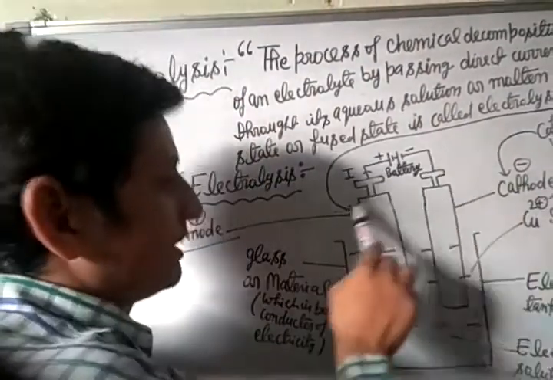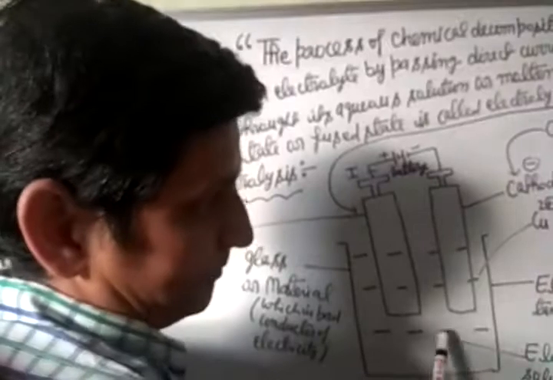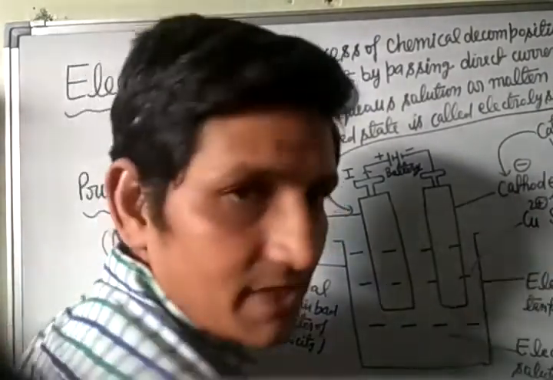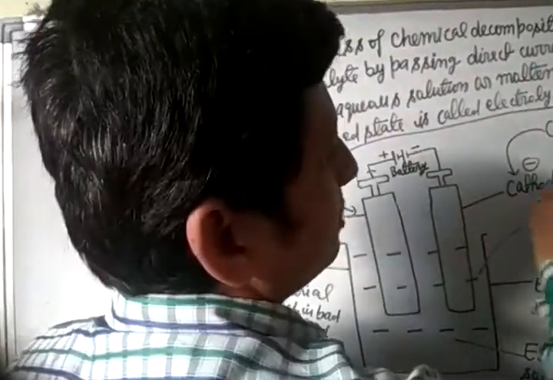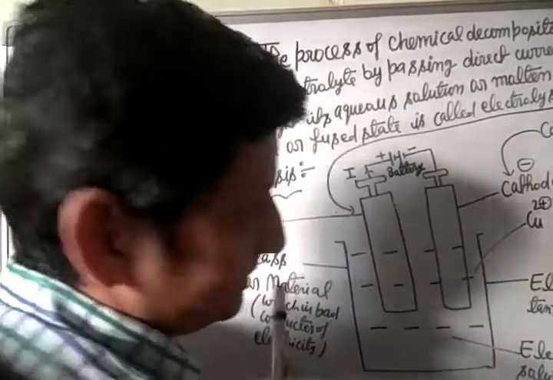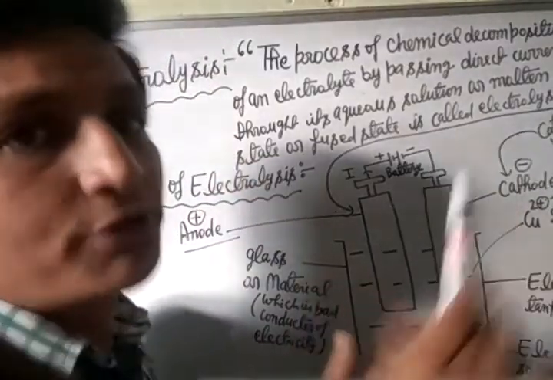When an electrolyte dissolves in water, it breaks down into cation and anion: positive charge ion and negative charge ion. Positive charge ion is called cation, negative charge ion is called anion. On passing current, ions move toward the opposite electrode.